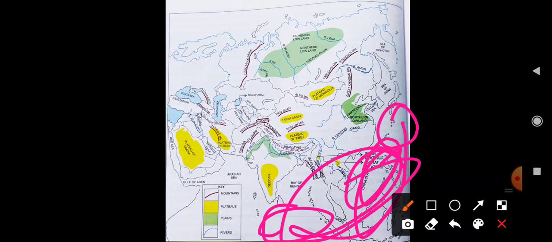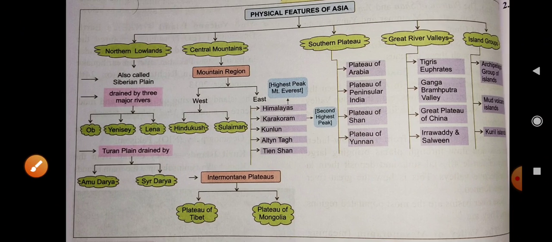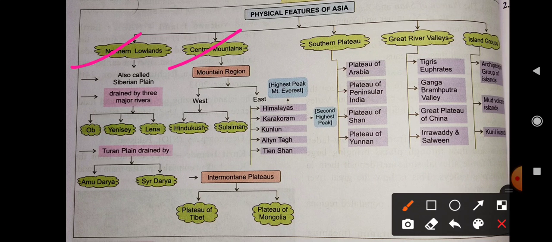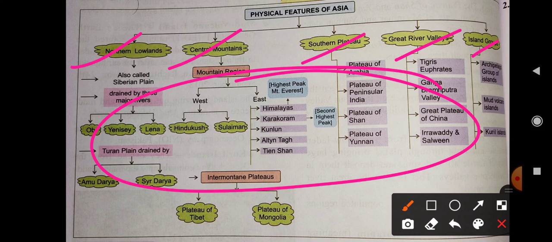So I hope you have cleared all these parts. Basically we have already discussed five different physical parts. You just learn these names and go through the map, as well as read the book once or twice. Then all the things will be very clear, because there is nothing to explain too much. You only have to understand the map and learn the names. So I hope you have understood this lecture.